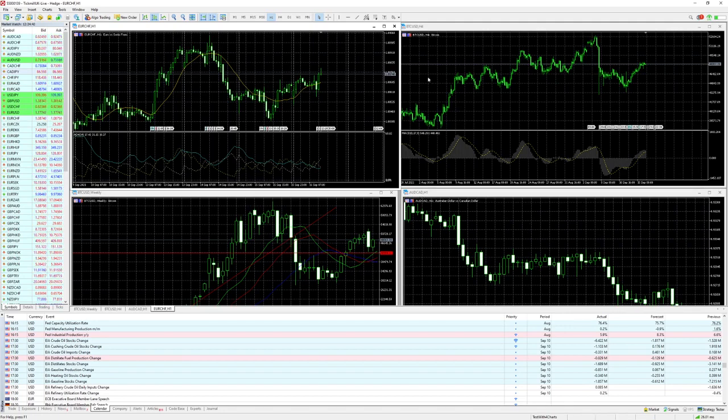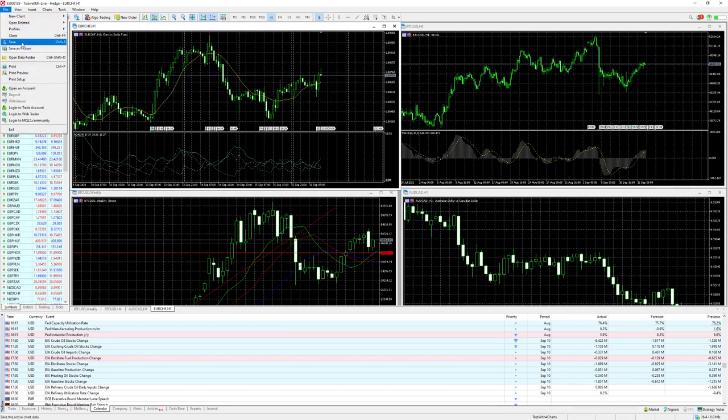This is quite easy to change in the profiles, and brings you in the situation that you can just switch between the profiles, whatever you need to do in your trading. Just select the profile and that's done. The next one is that you can open the data folder.